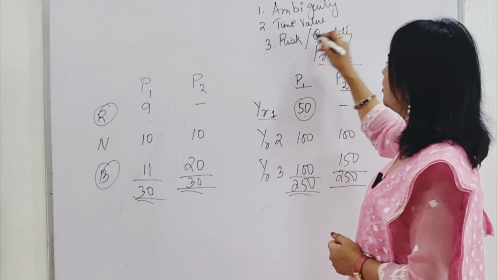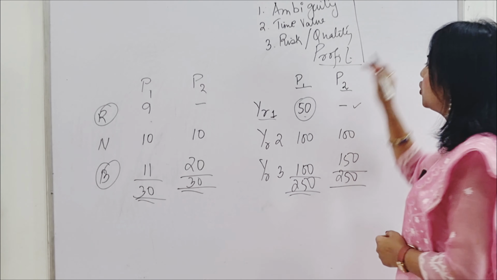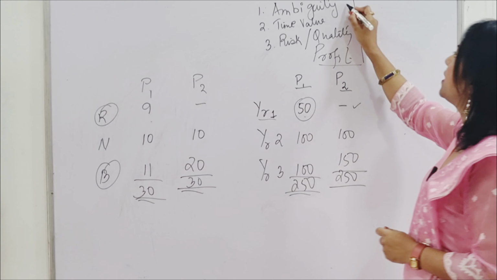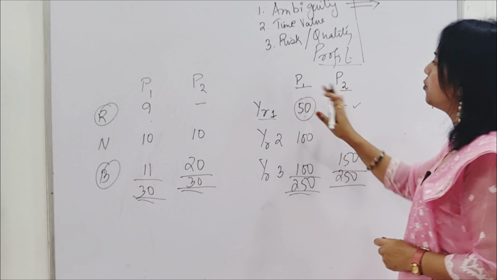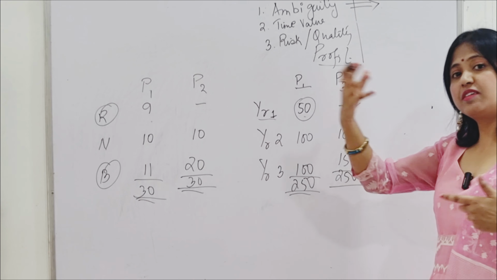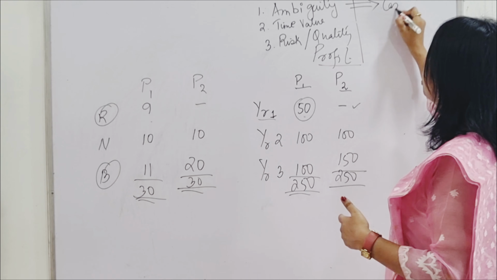Now, otherwise there are other problems also, exploitation and this and that. Now, the shareholders wealth maximization concept takes care of this. How? Ambiguity is taken care of because here profit is not our objective. Here our objective is to maximize the wealth. When I say maximize the wealth, we take into account the cash flows.